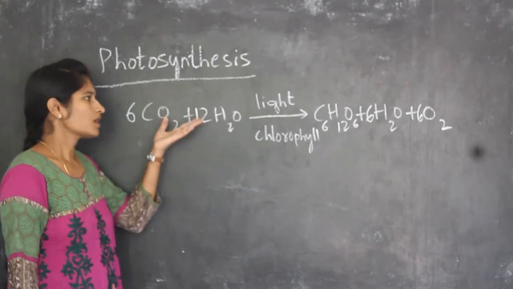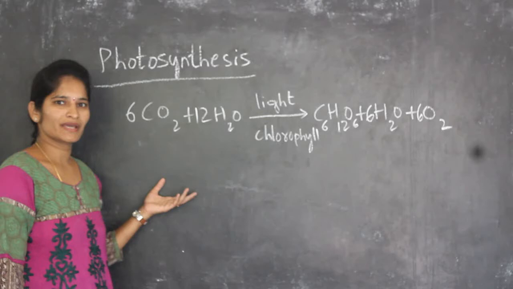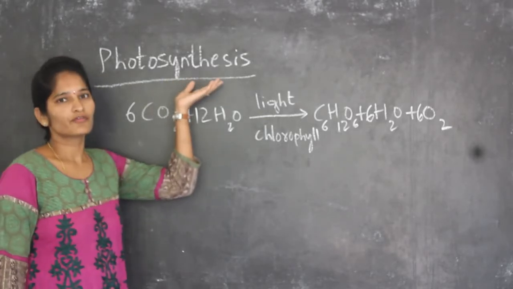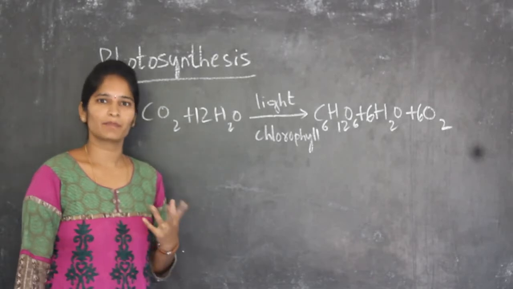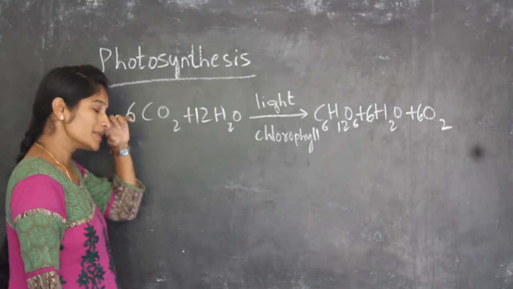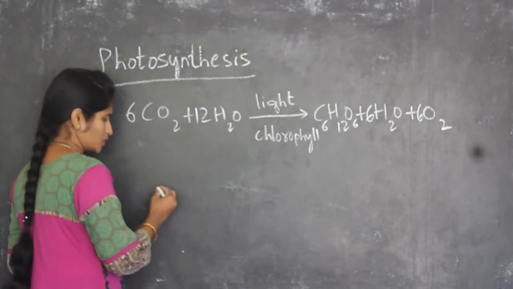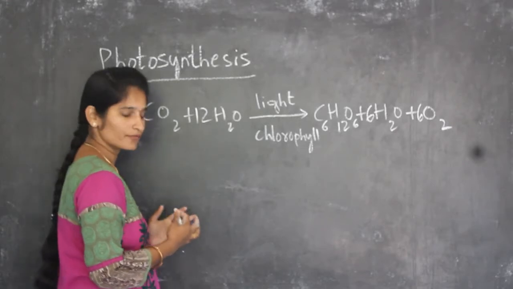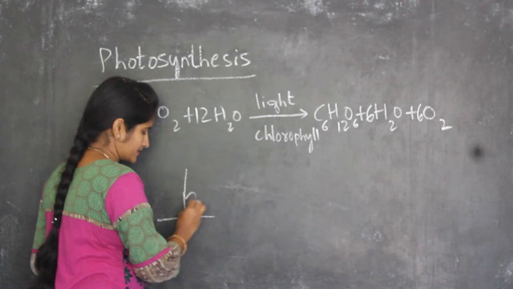Now we will see how the autotrophs prepare their food. Autotrophs prepare their food by a process called photosynthesis. This photosynthesis mainly happens in plants. That means it takes place only in plants. Is it clear? So how is it happening? In general, we know how the plants obtain their food. So what will we do? Suppose I have planted a plant.